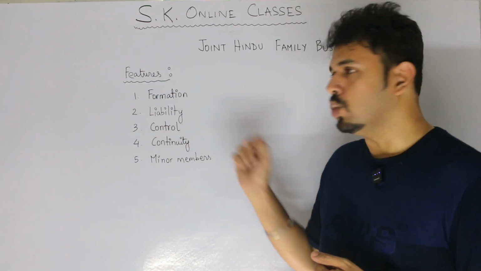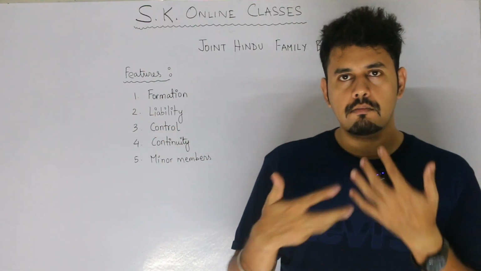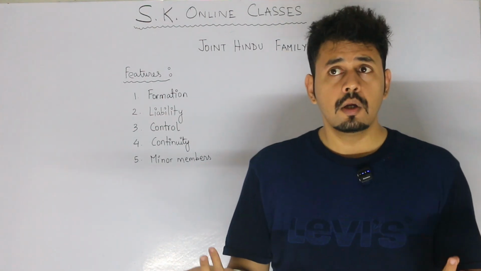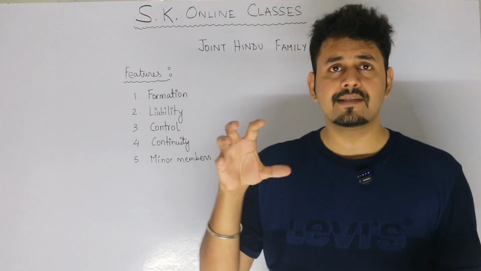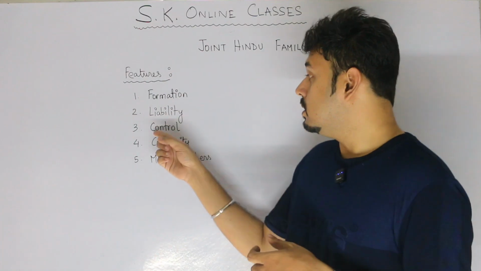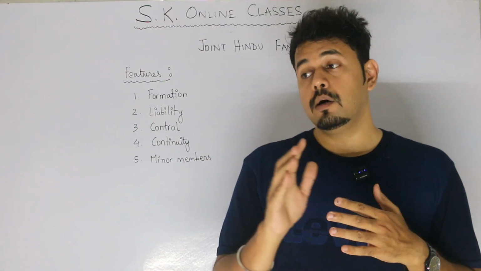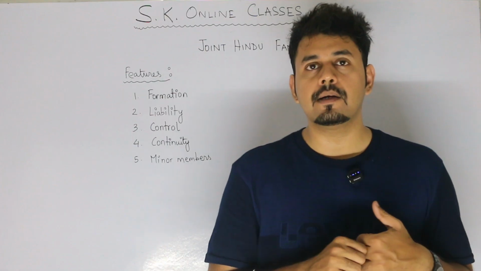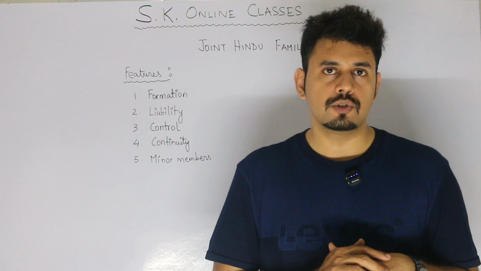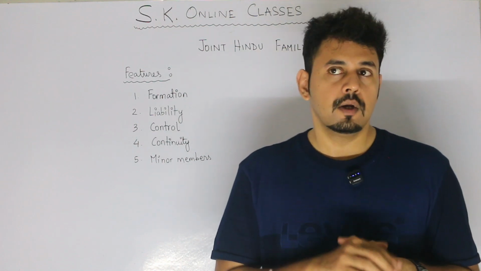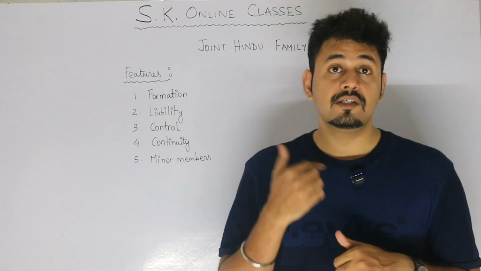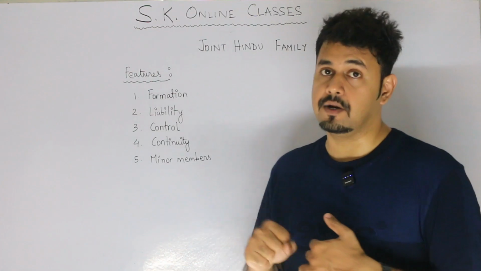Next one, control. Whatever I have told you by this time, you must have understood. The entire control is of course with the Karta, because Karta is the senior-most member of the family and he is taking control of everything. He has control to maintain the books of accounts, and other co-parceners are not allowed to inspect the books of accounts. Only the Karta has the right to do so. Karta will take the final decision. He might not discuss with anyone. He might just dictate. So that's the control of Karta.